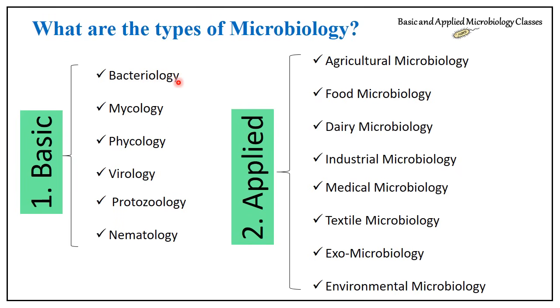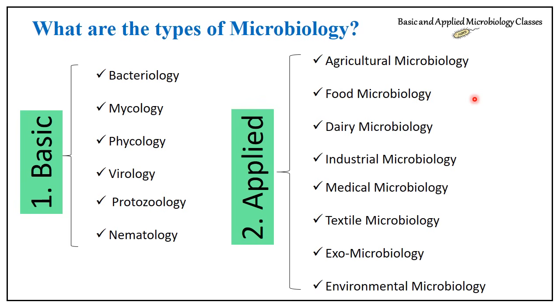Now we can use these microorganisms to achieve various applications, like agricultural microbiology for agricultural applications, like biopesticides and biofertilizers. Food microbiology is for food applications, to control food spoilage organisms and to use organisms to carry out fermentation, fungal fermentation, bacterial fermentation, curd, kumis, kefir, many types of fermentations.